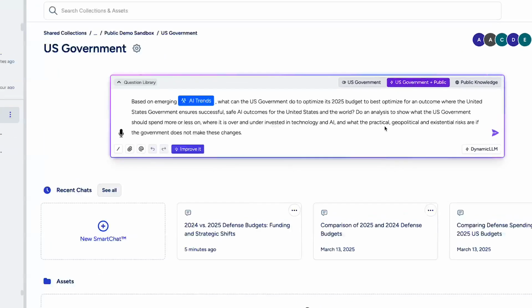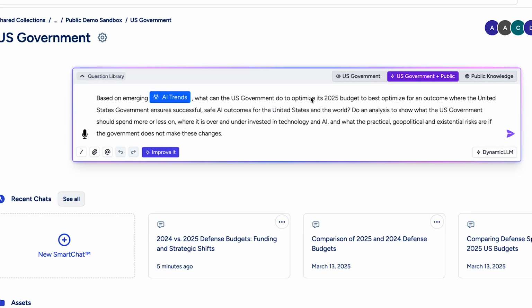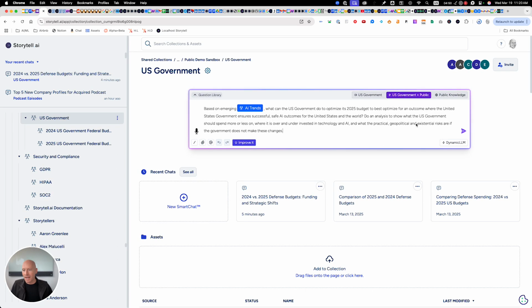Based on emerging AI trends, what can the US government do to optimize its 2025 budget to best optimize for an outcome where the United States government ensures successful, safe AI outcomes for the US and the world? Do an analysis to show what the US government should spend more or less on, where it's over and under invested in technology and AI, and what the practical geopolitical and existential risks are if the government does not make these changes. Now, I could just hit send here.